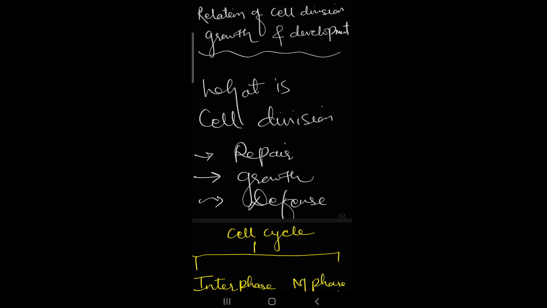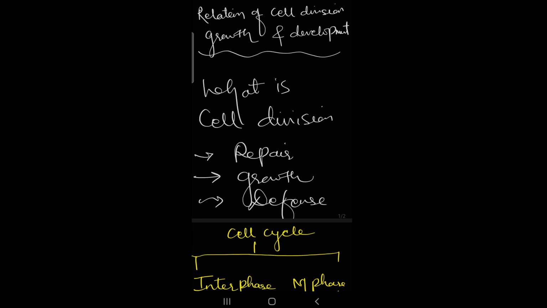So children, what is cell division? You know everything in this world is made up of cells. We are also made up of cells. Cells combine to form tissue, tissue combines to form organ, and organs combine to form organ systems. Cell division takes place continuously in our body in the process of repair, growth, defense, and so on.